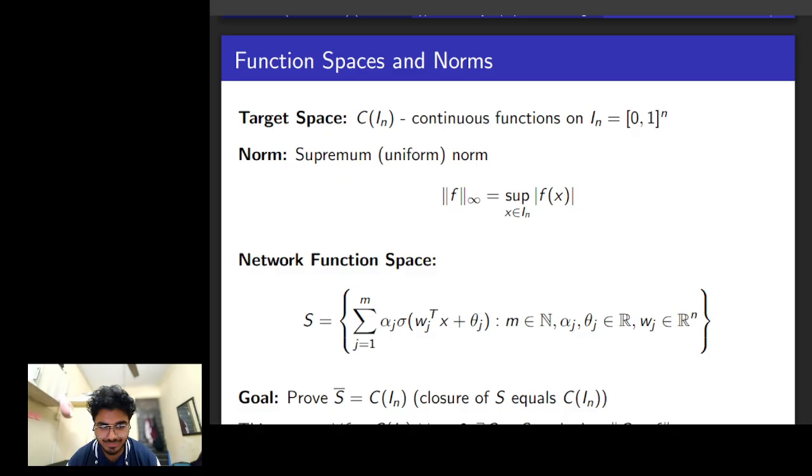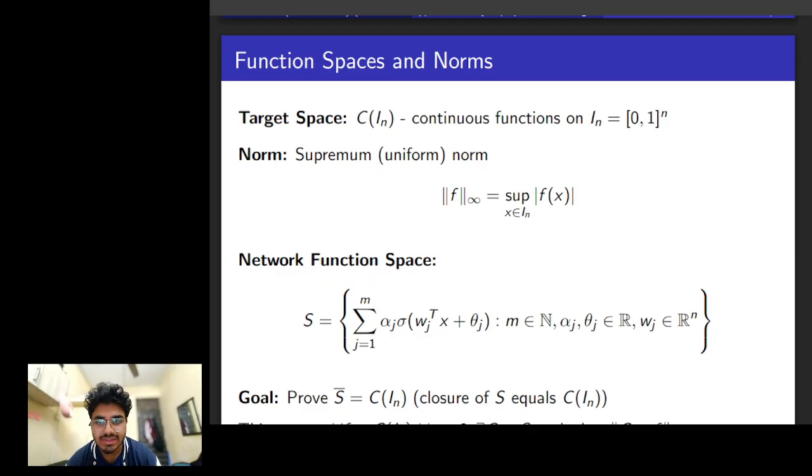So when you take the supremum of something like that, you try to look at the max possible error instead of, let's say, the average error. So it becomes kind of like a stronger condition. You define S as the set of all possible functions that a network can produce.